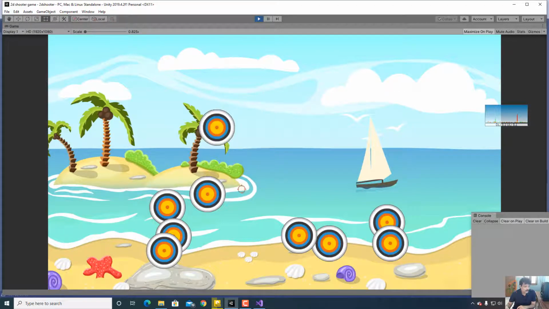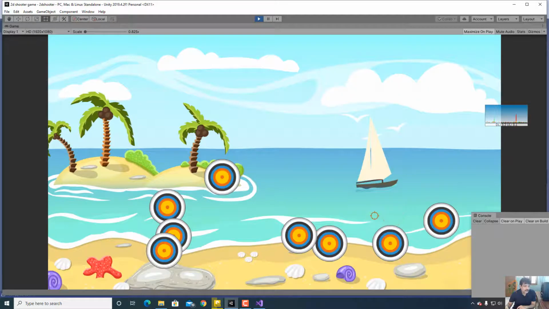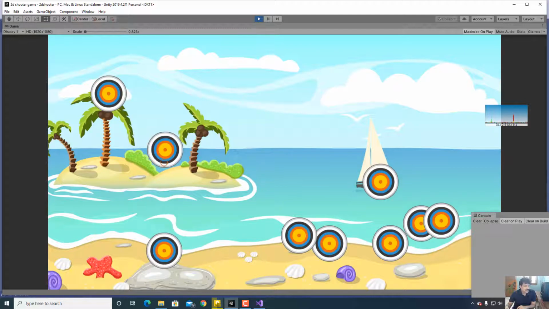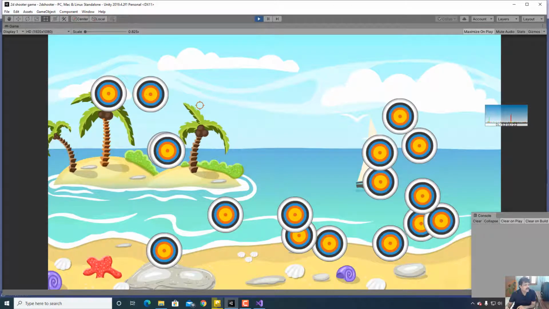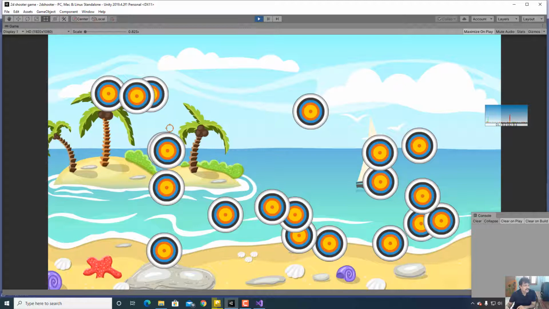So we have made it appear repeatedly after 1 second, but the only problem now is that once it appears, it stays on like this and even gets overlapped. So our next mission is that, even if I don't click, it has to self-destruct after a particular duration of time. How to do this? Let us see that.